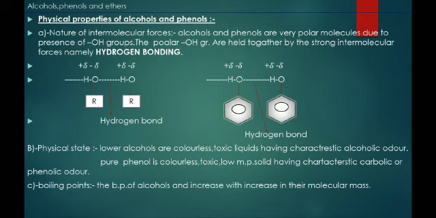Now boiling points. The boiling point of alcohols and phenols increases with increase in their molecular masses. When we increase the molecular mass of alcohols, its boiling point increases.